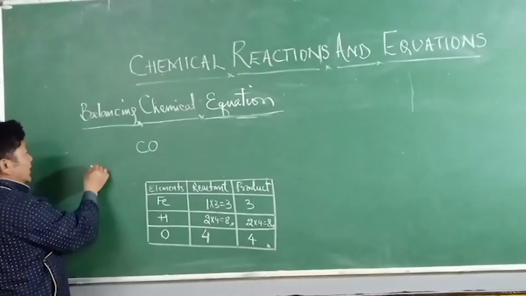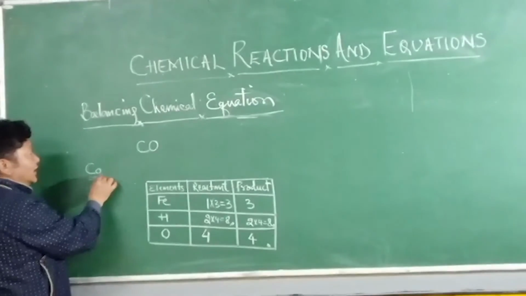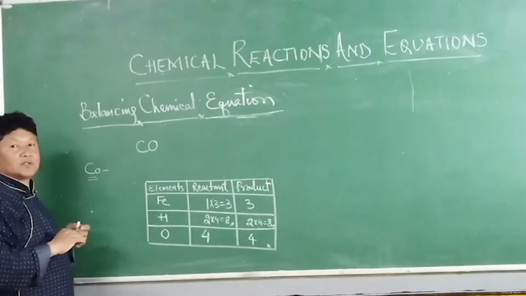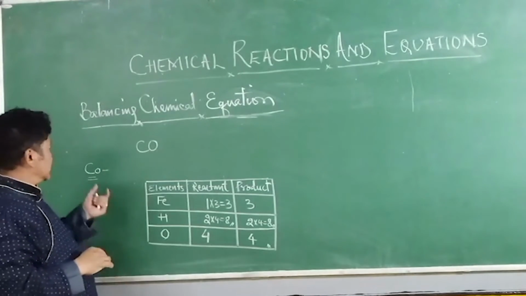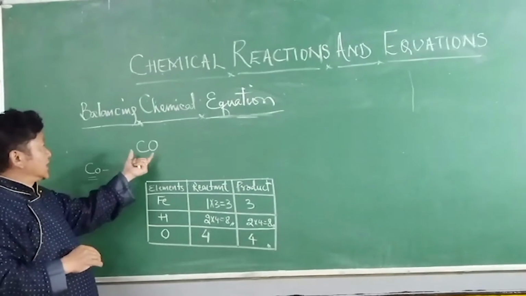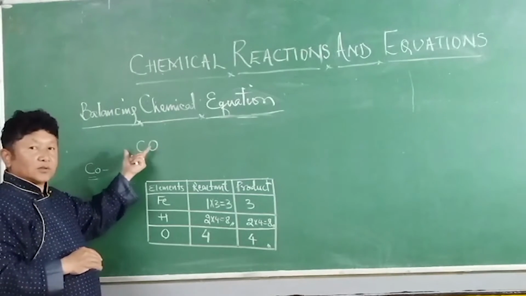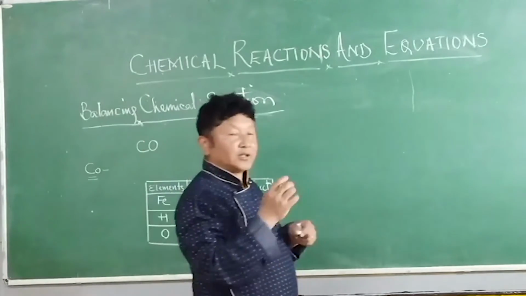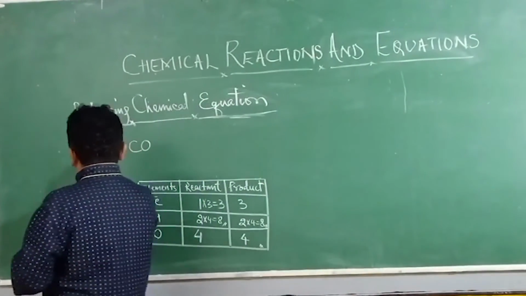If you write carbon monoxide in the form Co, then it is not carbon monoxide but cobalt. It becomes an element called cobalt. In a chemical formula, the element symbol's first letter is a capital letter.